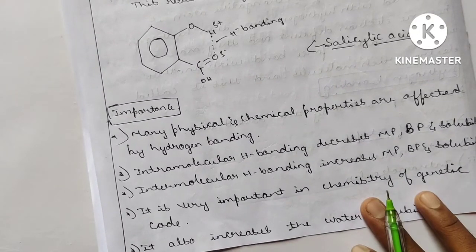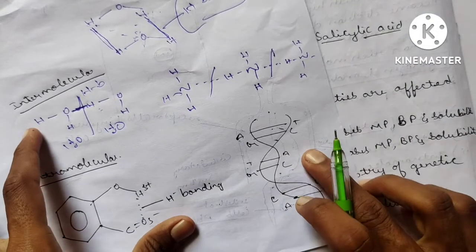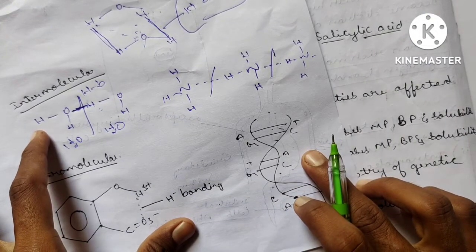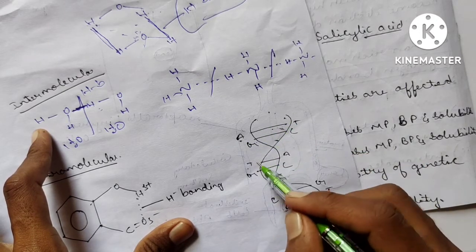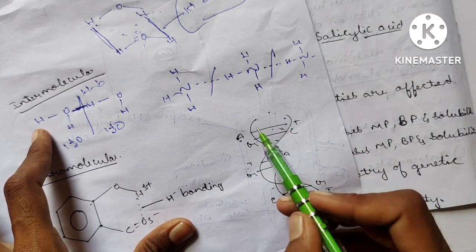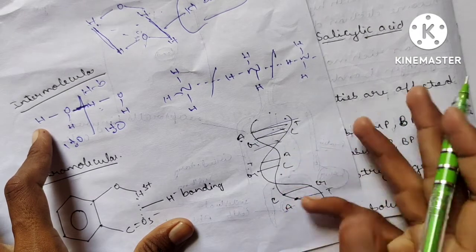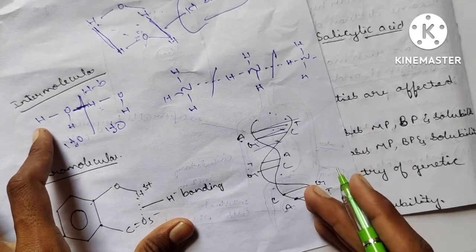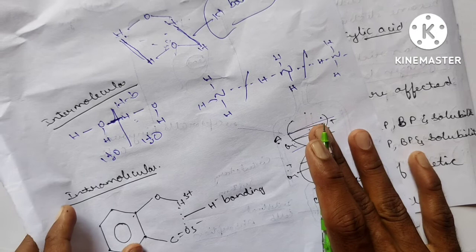It is very important in chemistry and the genetic code. Why is it very important? See here, this is the double helical structure, DNA, you know that. Now see, these ATGC, TAGC, these nucleic acid bases are joined by which bonds? Hydrogen bonds only. Polynucleotide chains are held by hydrogen bonds only, present in your DNA strands. So it is very important in the synthesis of protein and also in genetic transformation.